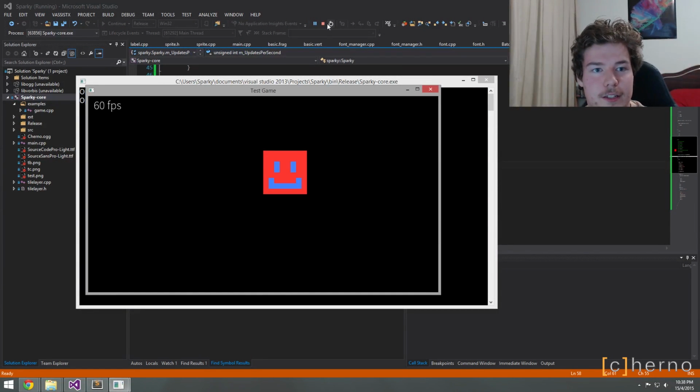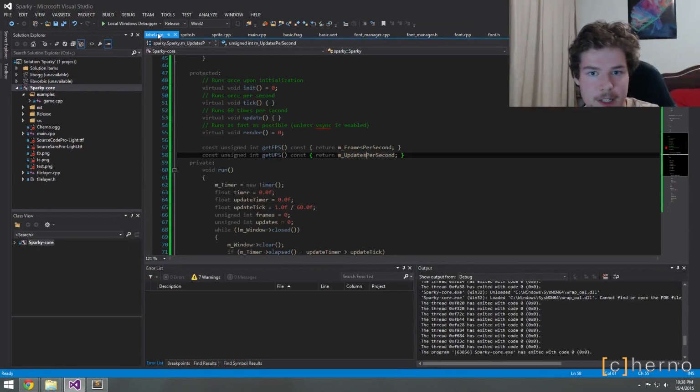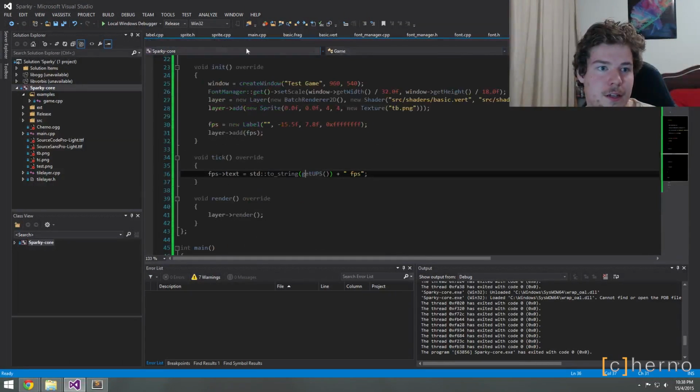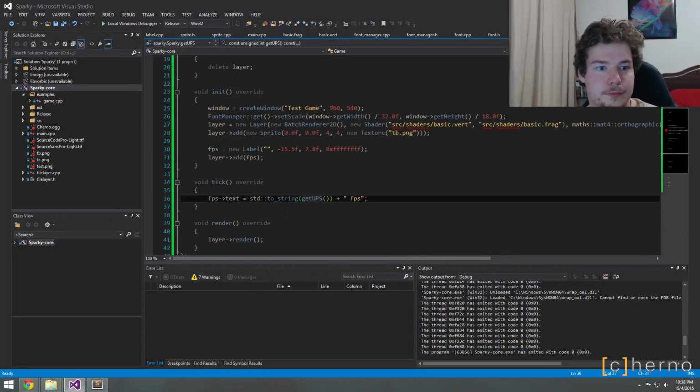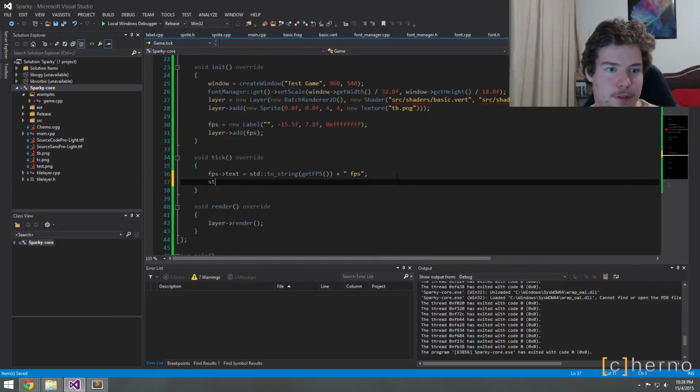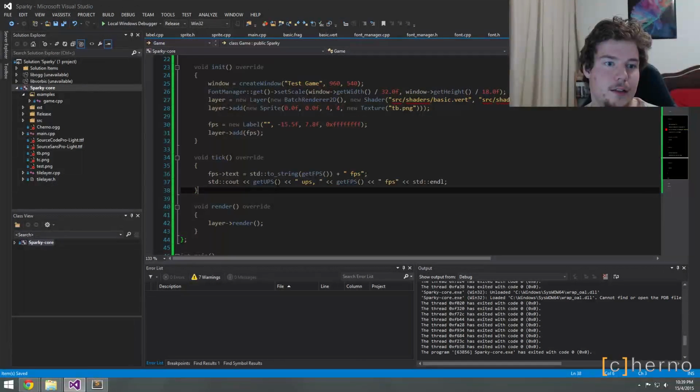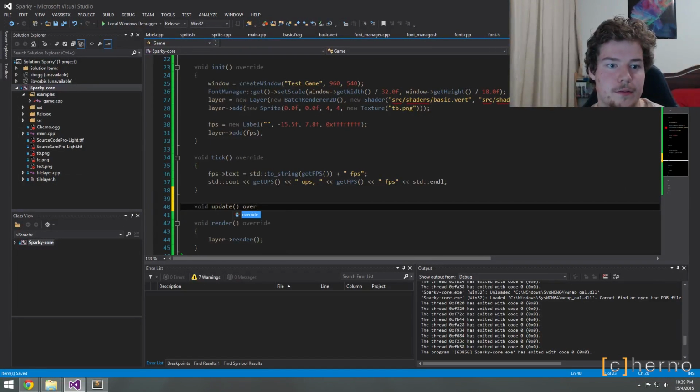Okay, good. So that's good. Time is happening that many times per second. Let's change that back there, and we'll also print out that as well.